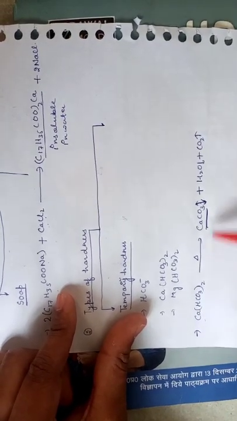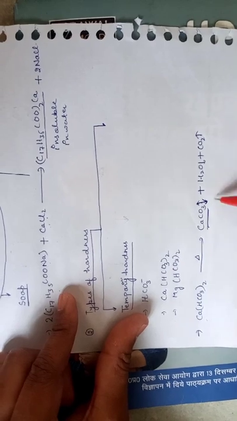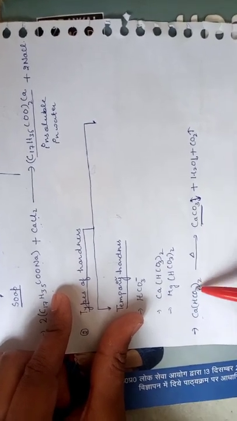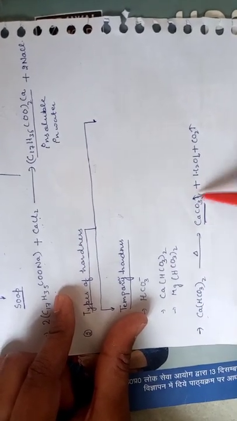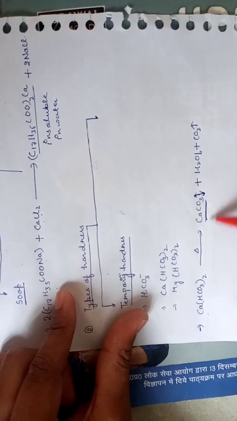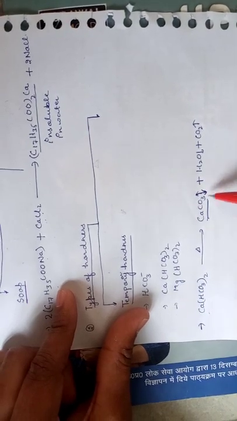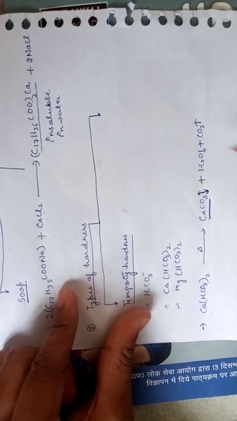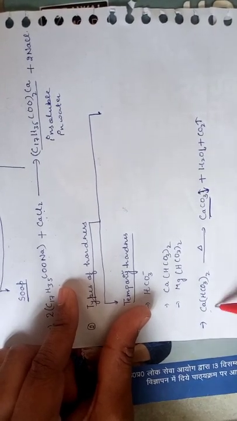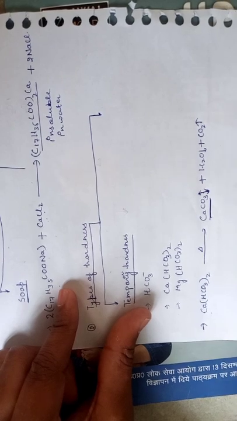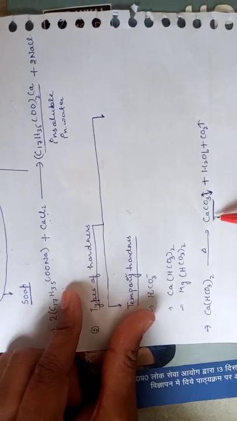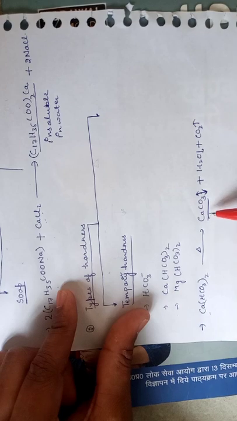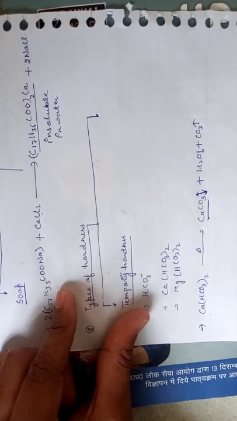So you are seeing from the equation that calcium bicarbonate can be removed by the process of heating, because calcium carbonate will settle down, water will also come, and CO2 will be removed, and thus you can separate calcium carbonate from the water by a simple domestic process.